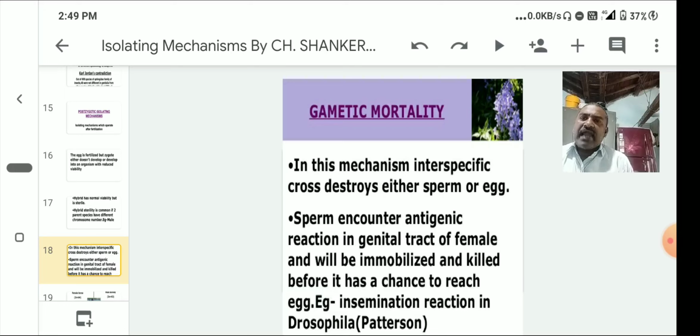Sperm encounter an antigenic reaction in the genital tract of the female and will be immobilized or killed before they have a chance to reach the egg. Patterson observed this insemination reaction in Drosophila as gametic mortality. After the sperm are released into the female reproductive tract, the male reproductive cells are killed by these special actions.